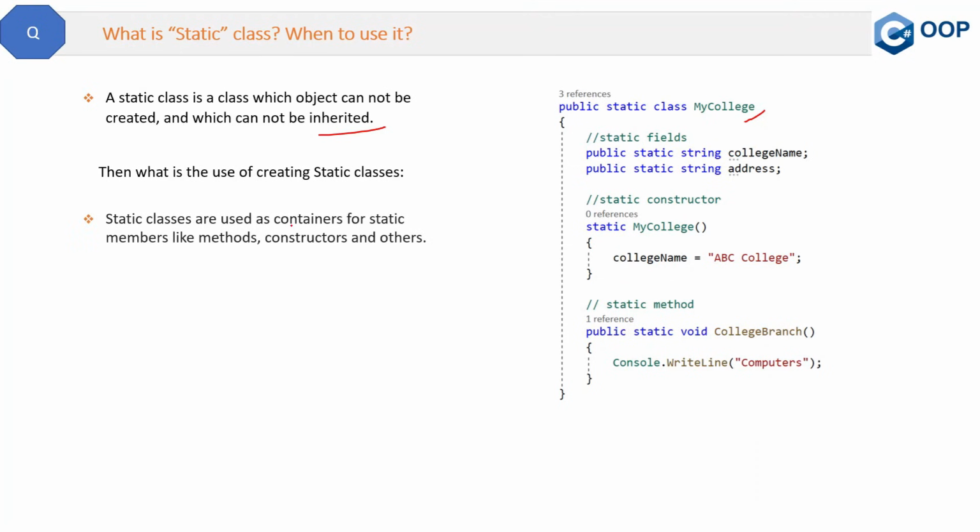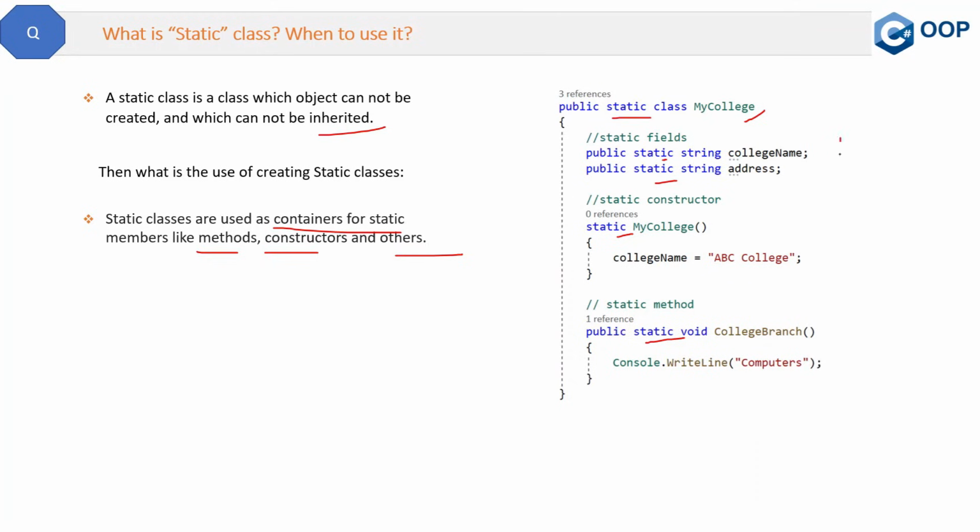static classes are used as containers for static members like methods, constructors, and others. If you see this code carefully, you can see that every member of this class, like these fields, are static, then this constructor is static, and then this method is also static. So everything is static, so a static class can be used to create a wrapper over them. Why do we need a wrapper?